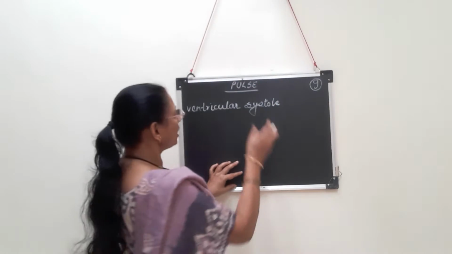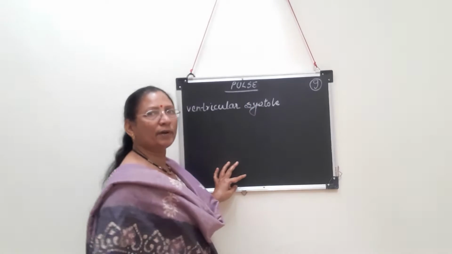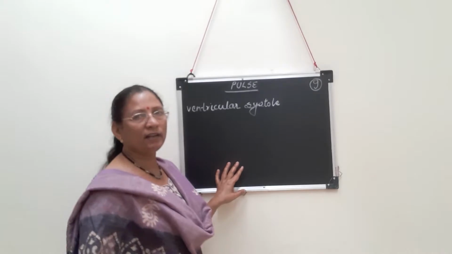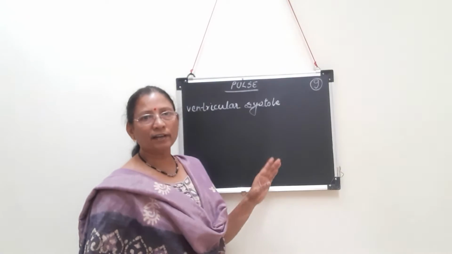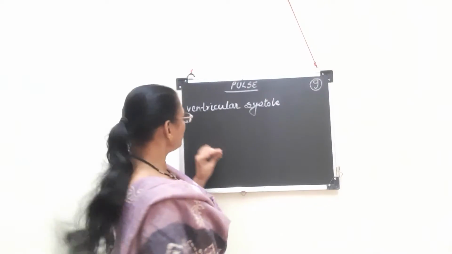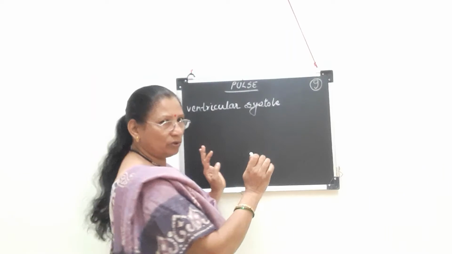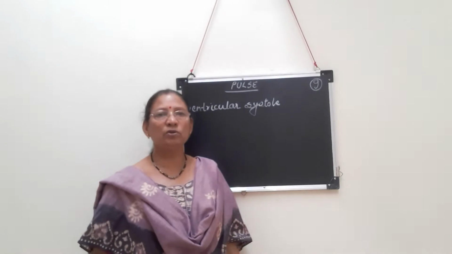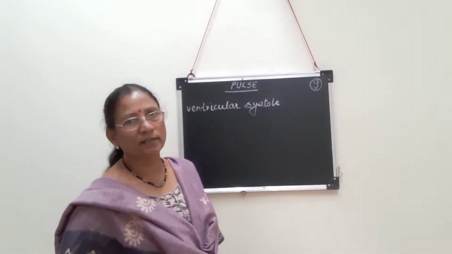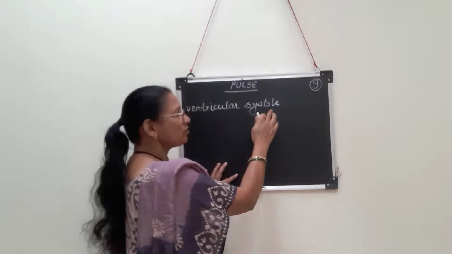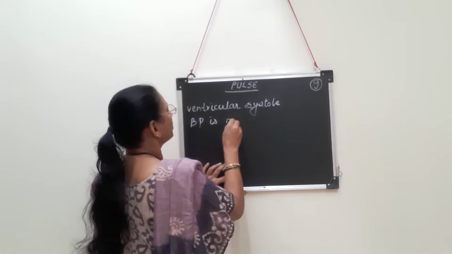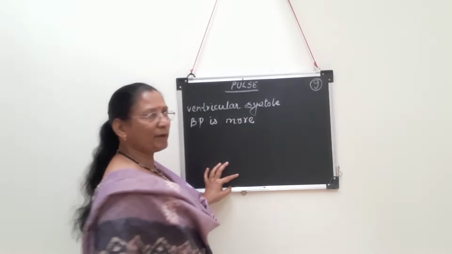So when ventricular contraction takes place, remember that during contraction of the right ventricle, blood from the right ventricle goes to the pulmonary artery and from the left ventricle it goes to the aorta. That means during ventricular systole, blood is forced out from the heart and because of that blood pressure is higher in blood vessels. So during ventricular systole, BP is more, and because of high BP,